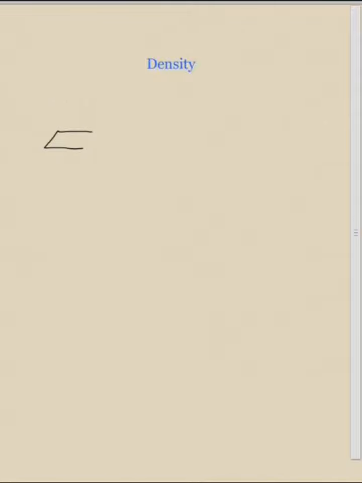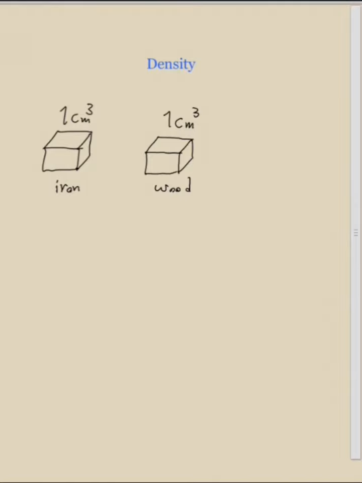For solving this question you may have considered exactly wood and iron at the same size. For example, you may have considered 1 meter cubed of iron and 1 meter cubed of wood, or 1 centimeter cubed of iron and 1 centimeter cubed of wood. I mean, you have considered both of them at the same size. If this is iron and this is wood, it is pretty clear that the mass which exists in 1 centimeter cubed of iron is greater than the mass which exists in 1 centimeter cubed of wood. This is the definition of density.